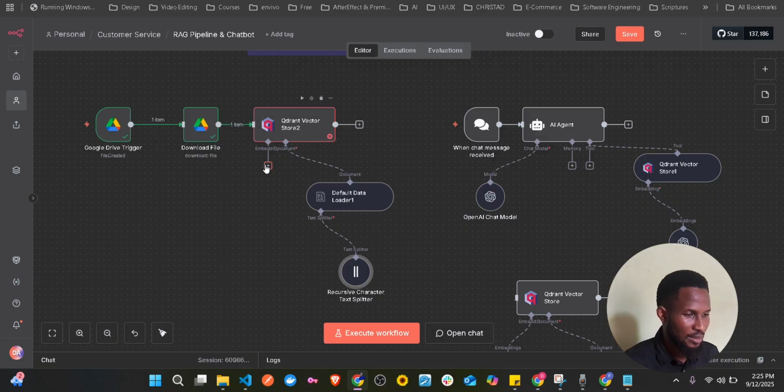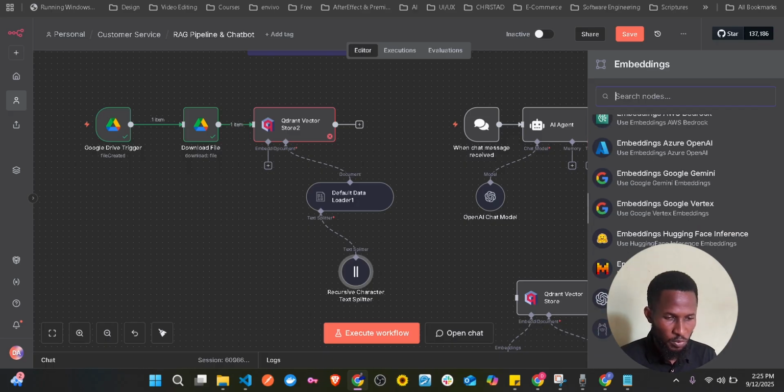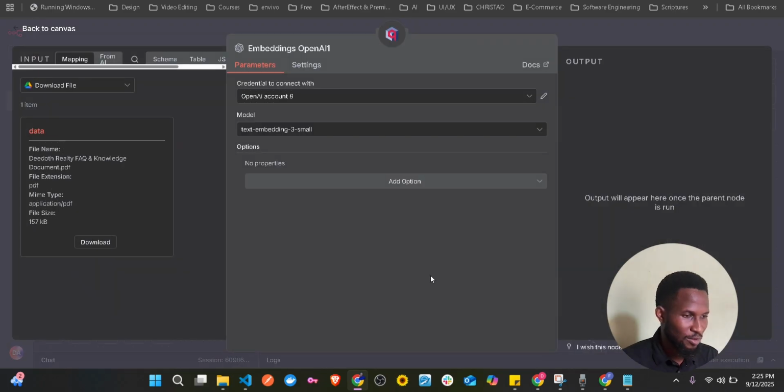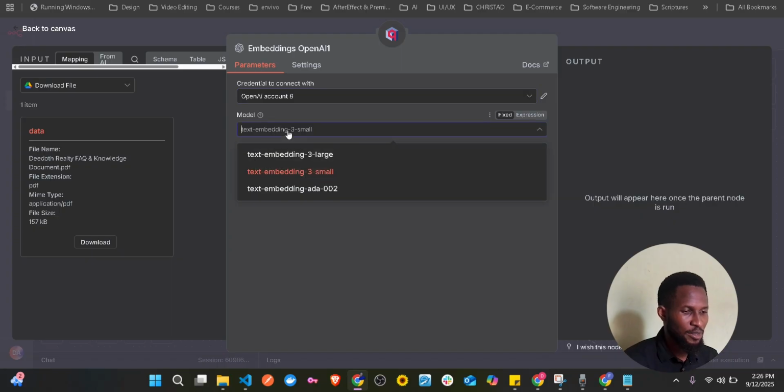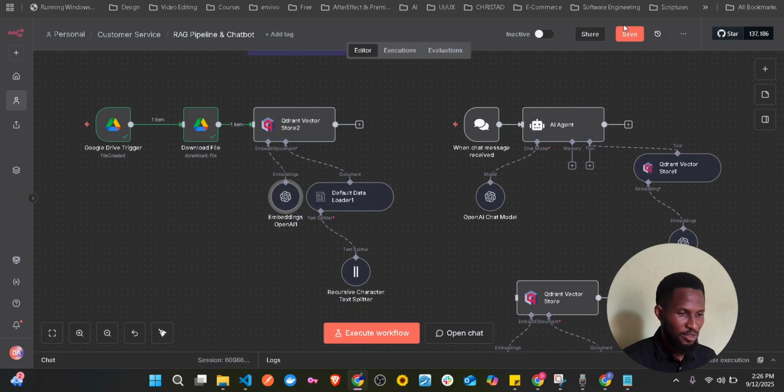So now let's add an embedding document. We're going to be using OpenAI embeddings. You don't even need any settings, since you already have your OpenAI connected. So this is it, you have it connected. For the model, ensure that you use the same model you used in creating the vector in Qdrant. But if it's default, this is going to be your default. So now the model, text embedding 3 small, this is still one of the cheapest. So you go with this, and then you're fine, you're not executing anything.